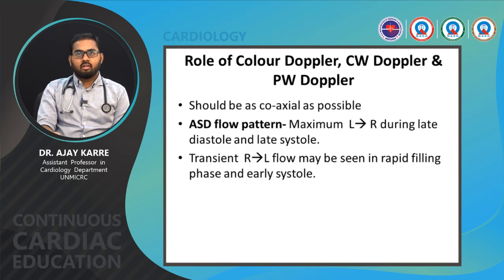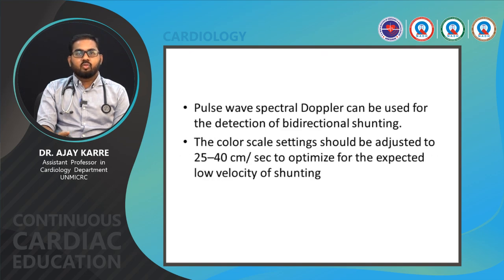The role of color Doppler, continuous wave Doppler and pulse wave Doppler in assessment of ASD: the beam should be as coaxial as possible to the atrial septal defect. ASD flow pattern can be established, maximum left to right during late diastole and late systole. Transient right to left flow may be seen in the rapid filling phase and early systole. Pulse wave spectral Doppler can be used for detection of bidirectional shunting. The color scale setting should be adjusted to 25 to 40 cm per second to optimize for the expected low velocity of shunting.